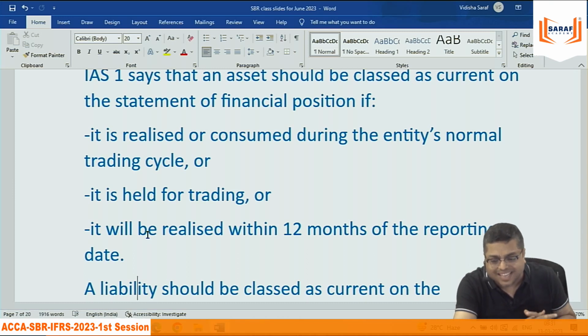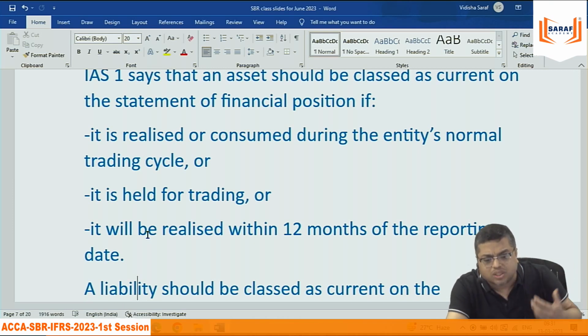So what I was saying is that the format of PL account, balance sheet, cash flow, statement of changes in equity or anything, that format is common all over the world. If I am preparing Saraf Academy PL account and balance sheet, I am preparing with the same format. If Reliance is preparing, they are preparing with the same format. The format is common in IFRS, Indian accounting, Ind AS, Indian GAAP, US GAAP, everywhere. That's the rule, you can say. Everybody needs to follow the same format.